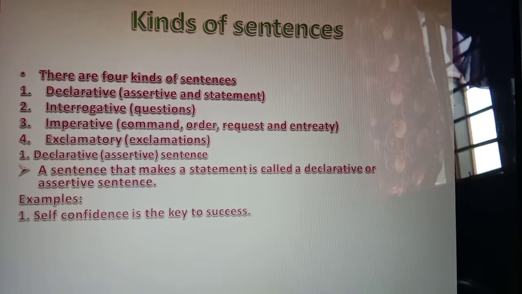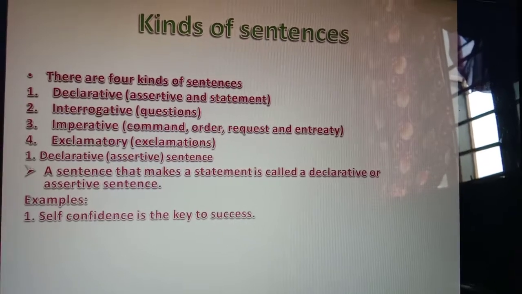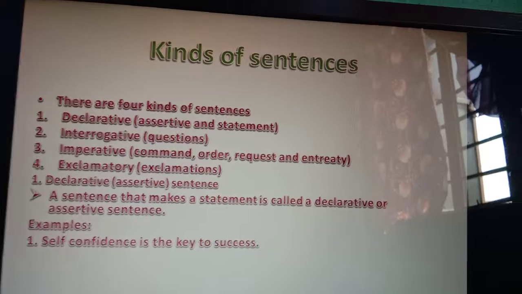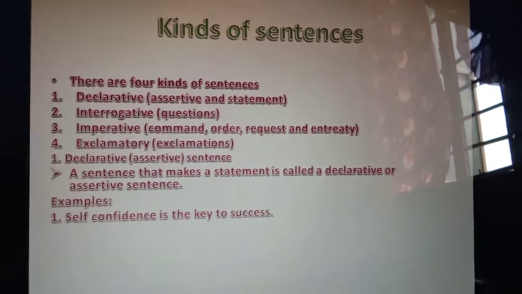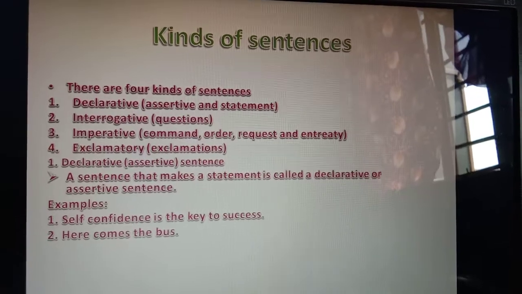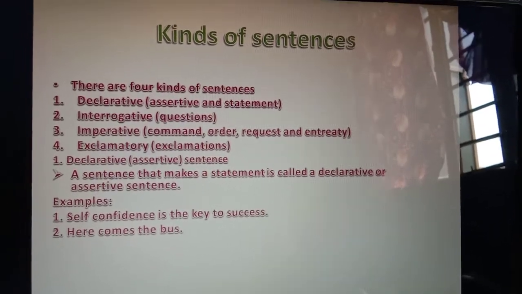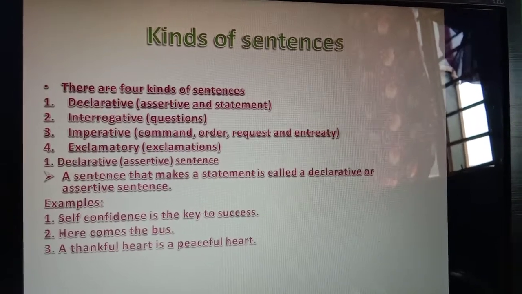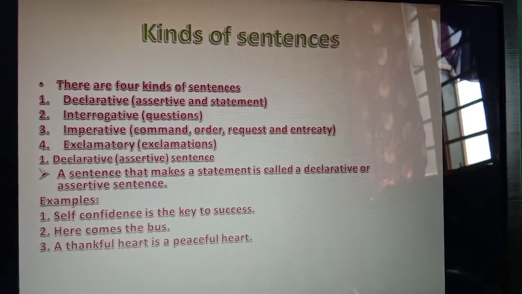Self-confidence is the best key to success. Self-confidence is the key to success. It's a simple statement that it is given or I have given. Second, here comes the bus. Simple, every day comes the bus. Okay. A thankful heart is a peaceful heart.